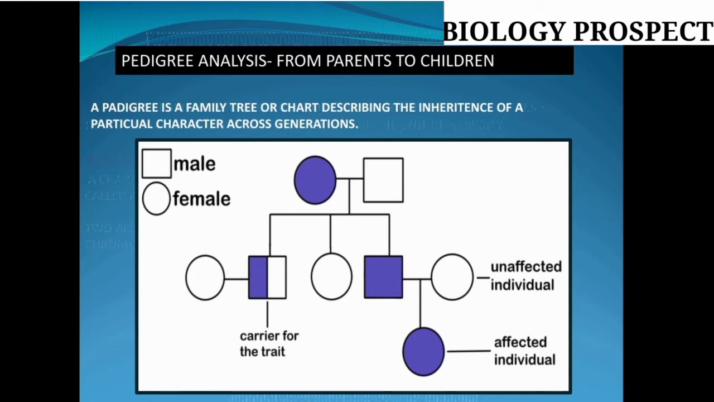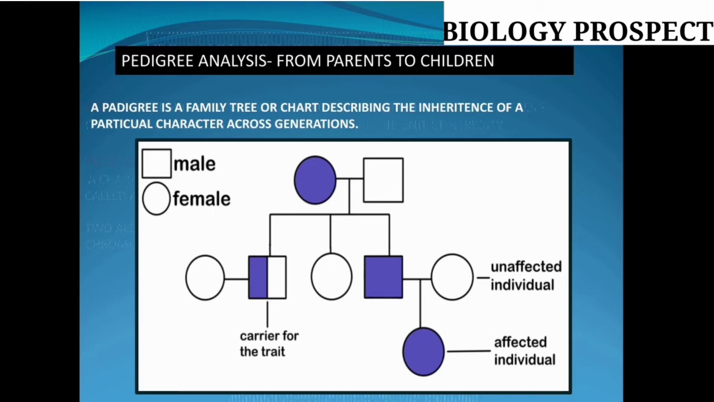We call this the family tree: how from the parents to the offspring the production happens, and how the genes or characteristics are carried from one generation to another generation. It is actually indicated in the pedigree analysis or the pedigree chart. So here it is: the pedigree is a family tree or chart describing the inheritance of a particular character across the generations.